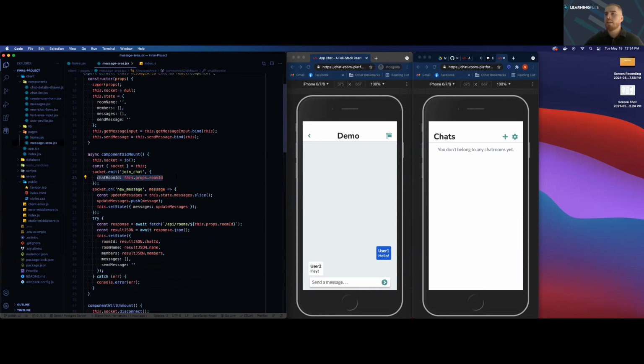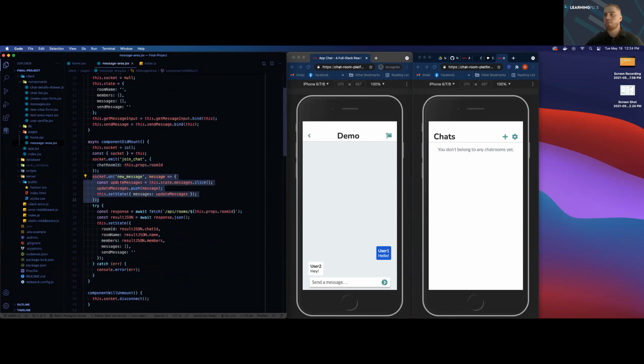Over on our client side, in order to listen for new messages, all we have to do is set up an event listener by calling the on method of our socket object, passing it a couple arguments. The first one is a string listening for events called new message. The second one is a callback function, which takes message data sent over from the server. We create a variable called updatedMessages, which is a shallow copy of the messages stored in state. We push the new message to our updatedMessages variable, and then we set state with all the new messages. So the message will then be rendered on the screen.